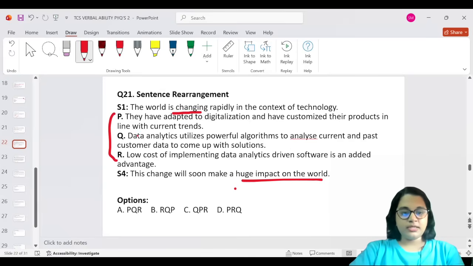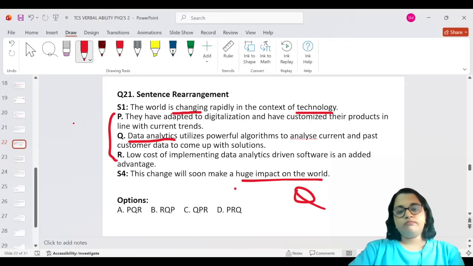Okay, let us read and understand. They have adapted to digitalization and have customized their products. Data analytics utilizes powerful algorithms to analyze current and past consumer data to come up with solutions. Okay, now it ends with technology. What is the technology they're talking about? A field data analytics. So it's Q once again.